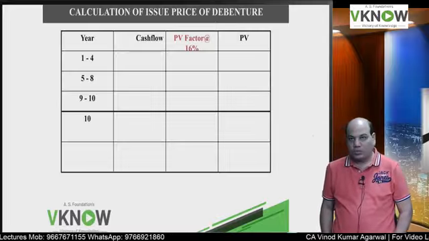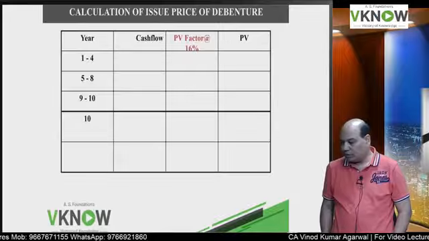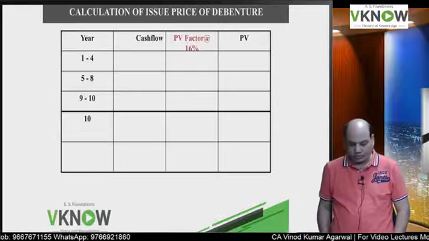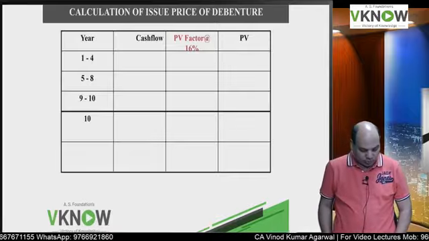Year, cash flow, PV factor at 16% and PV, present value.